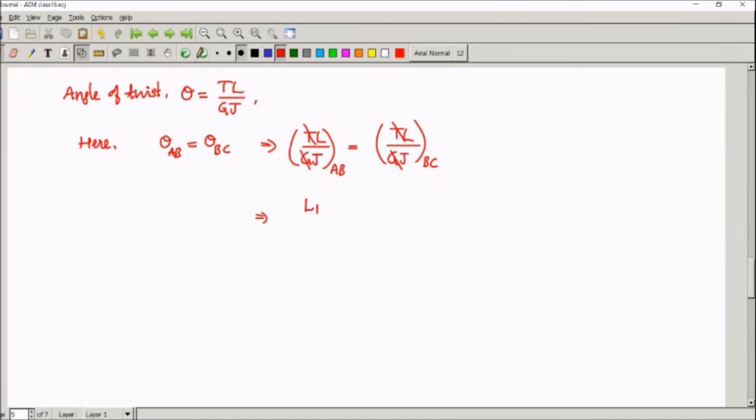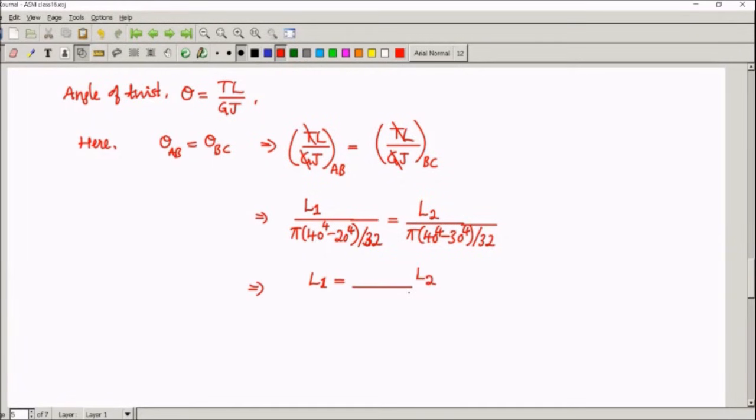So L1 divided by J. J is pi into 40 power 4 minus 20 power 4 divided by 32 here, is equal to this. I'll call it L2 divided by J, where L2 is nothing but actually 500 minus L1. We'll substitute that. J for this portion becomes pi into 40 power 4 minus 30 power 4 divided by 32. So the inner diameter is 30 here. So this, if you calculate, you'll get L1 is equal to value into L2. That's what you get here.